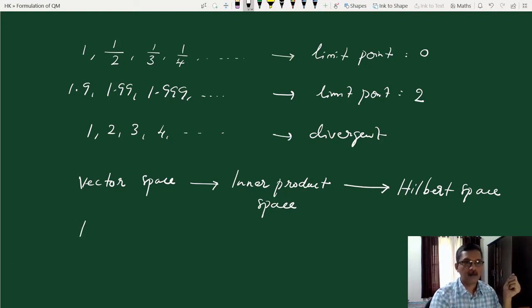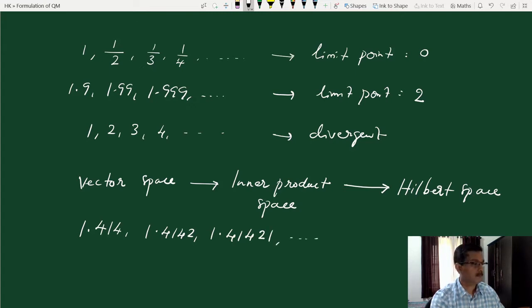Consider this example: 1.41, 1.414, 1.4142, 1.41421, etc. The limit point, as you may guess, is the square root of 2. Now the square root of 2 is not a rational number, it's an irrational number. So this sequence converges to the square root of 2, which is not an element of the space of rational numbers.